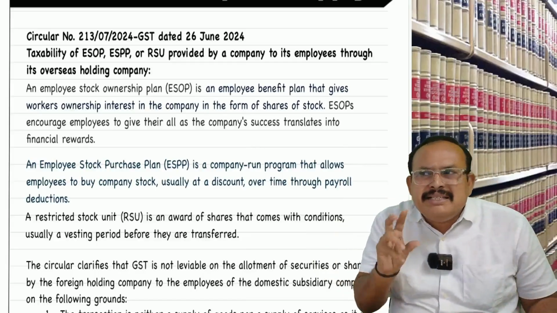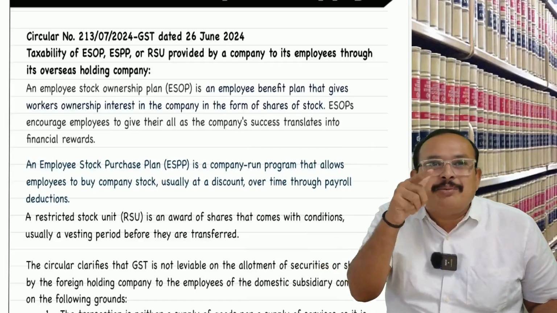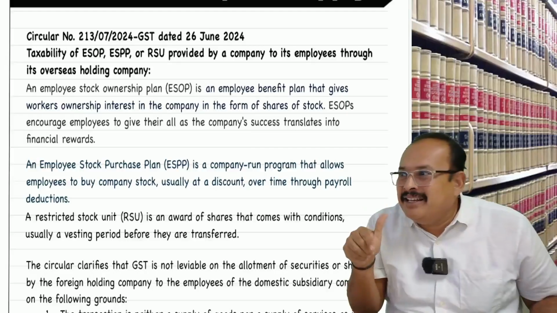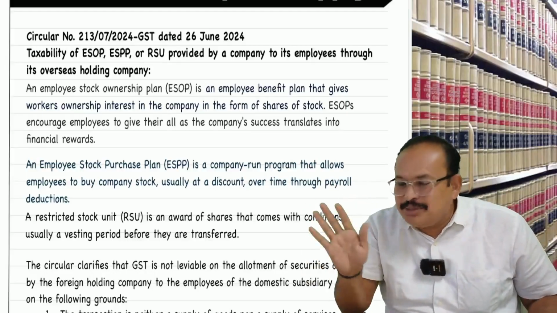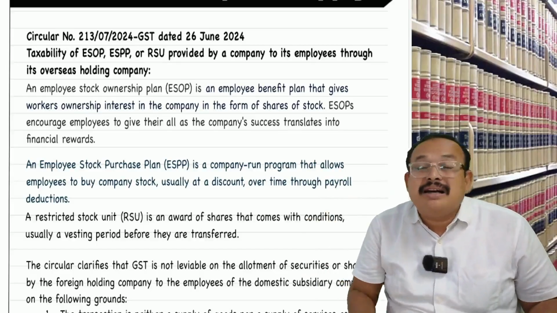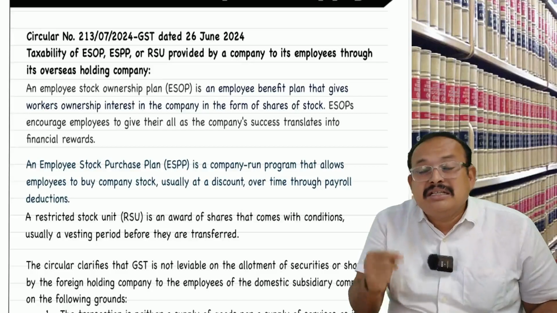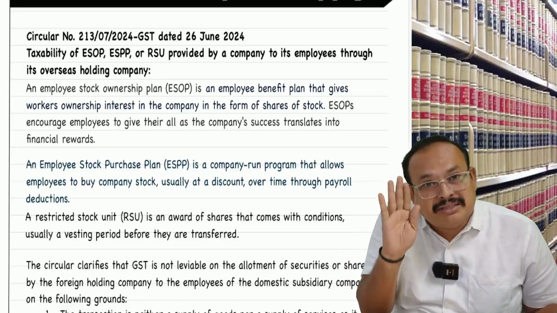Now, is it import of services? Location of supplier outside India, recipient in India, paying the supplier, is it import of service under GST? Now the transaction here referred to is what? The allotment of shares. Transaction of securities, neither goods nor services.